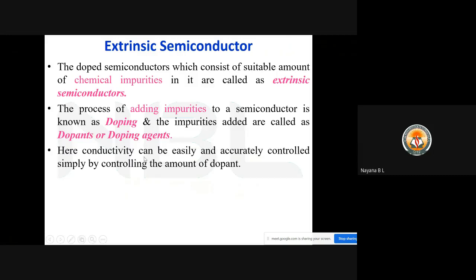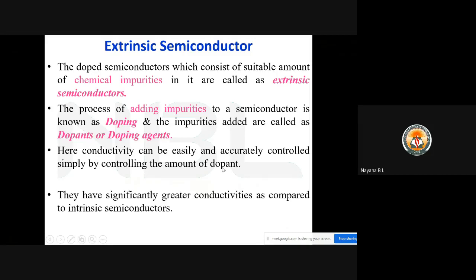Here, the conductivity can be easily and accurately controlled simply by controlling the amount of dopant. They have significantly greater conductivities as compared to intrinsic semiconductors.